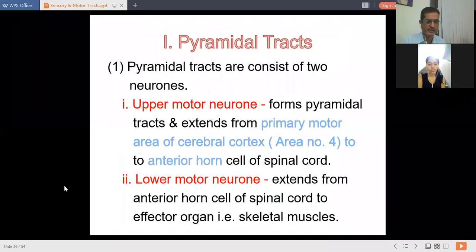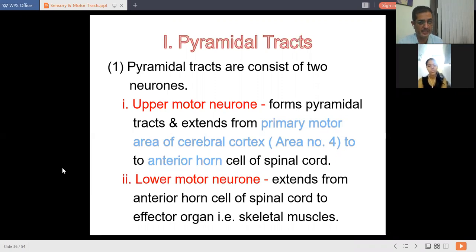Unlike sensory tracts, these pyramidal tracts consist of two neurons. Sensory tracts consisted of three neurons, and this consists of two neurons. One is called the upper motor neuron, which starts from the primary motor area of the cerebral cortex and extends from that area to the anterior gray horn cell of the spinal cord, where it gets terminated.